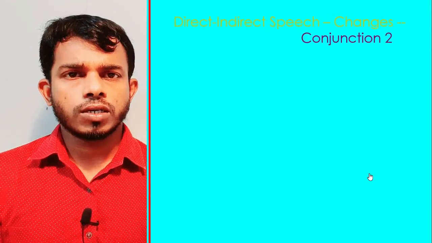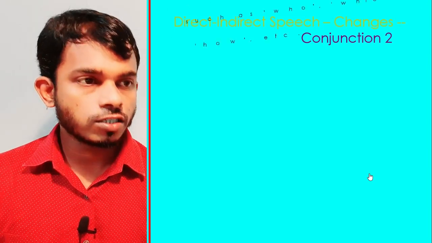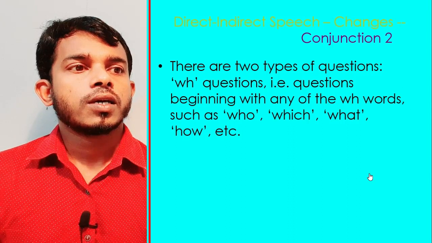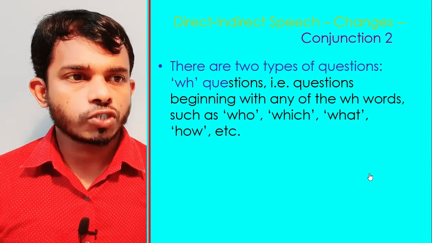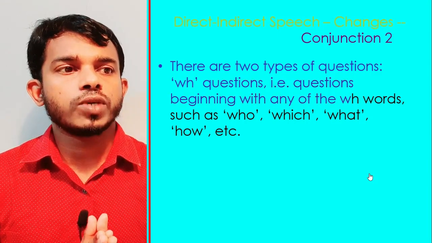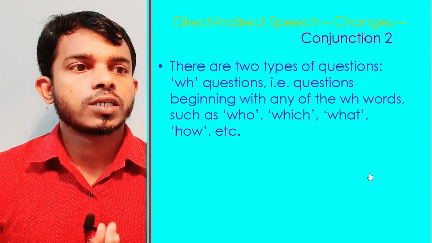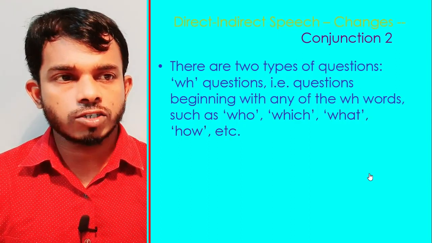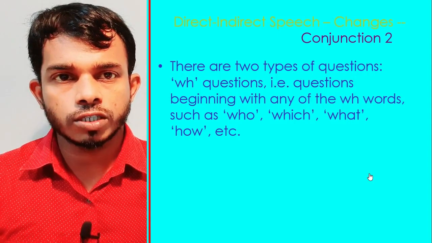Now the next rule is conjunction 2. There are two types of questions: WH questions, that is questions beginning with any of the WH words such as who, which, what, how, etc. Now we are going to see how to change a question into reported speech.